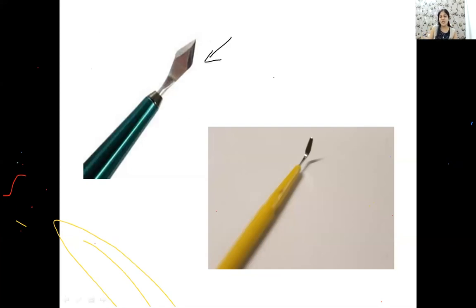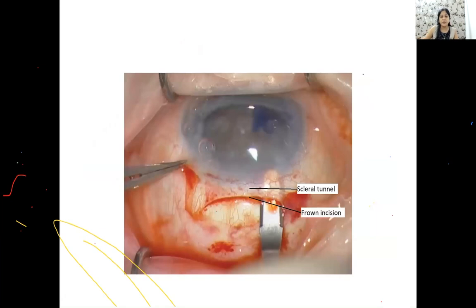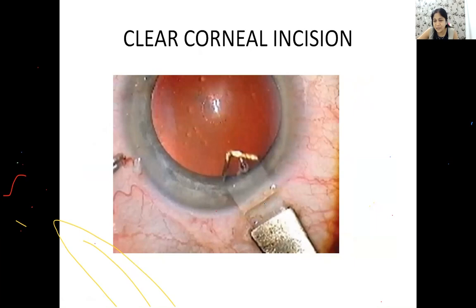What are these two instruments? The first instrument is called a keratome. This is used to give the incision in the cornea for phaco. What is the second one? This is called your crescent knife. This crescent knife is used to make a tunnel in small incision cataract surgery. All of you please see. This is how you do a small incision cataract surgery, where you create a tunnel with the help of the crescent. Is it clear? This is your keratome. This is your crescent.